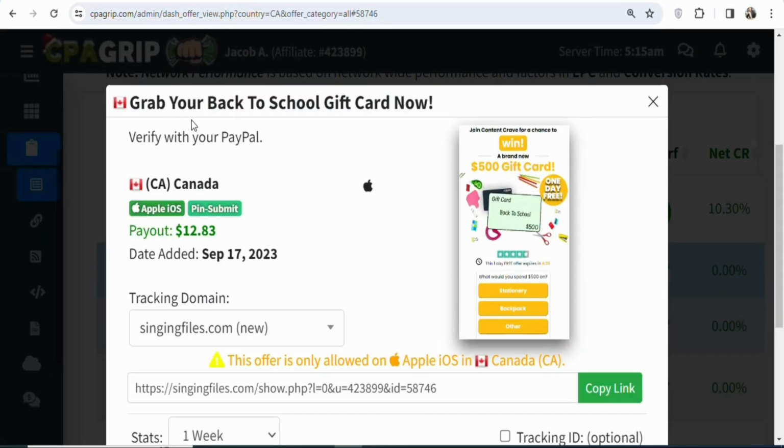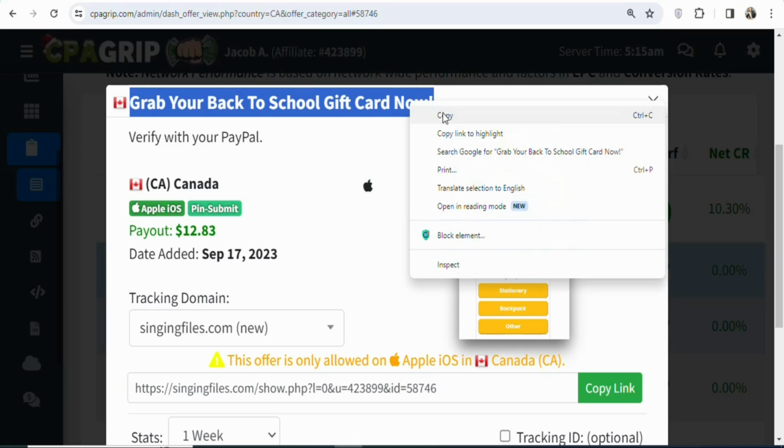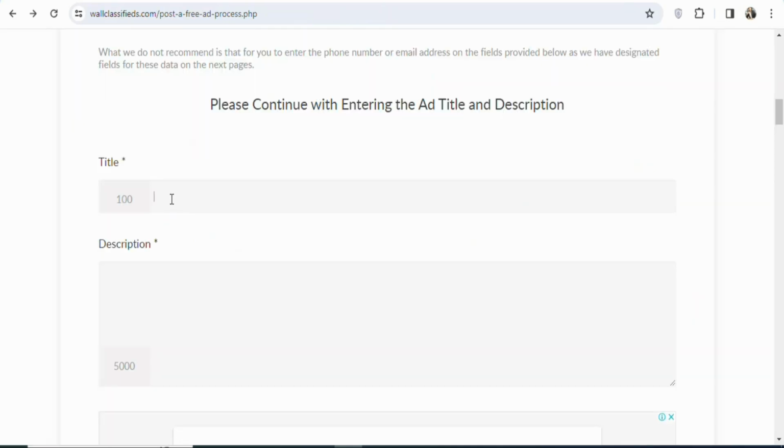To get a nice title for your ad, what you have to do is come back on CPA group. Once you come back, highlight and copy the title of the offer. Once you highlight and copy it, you're going to come back and paste it right here. As you can see, that has been done.